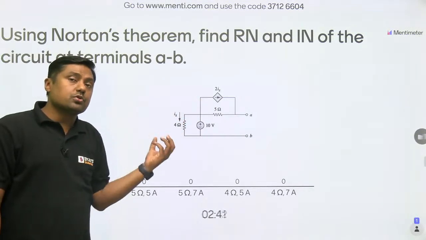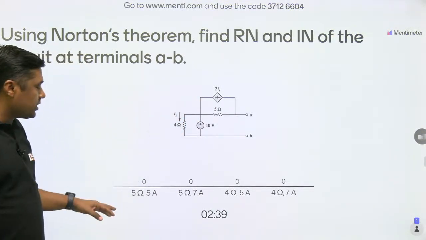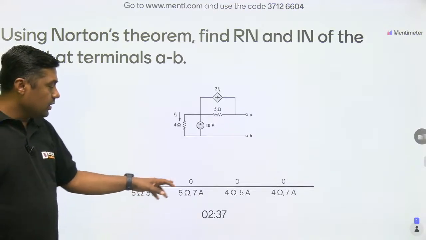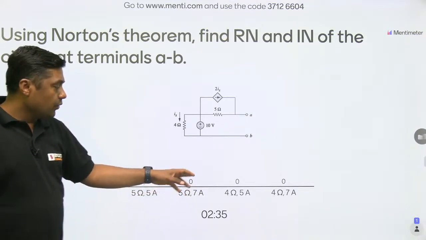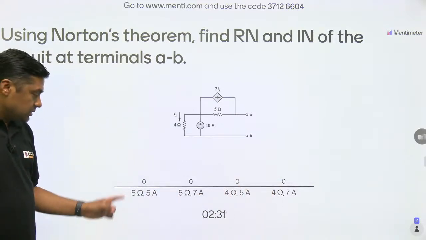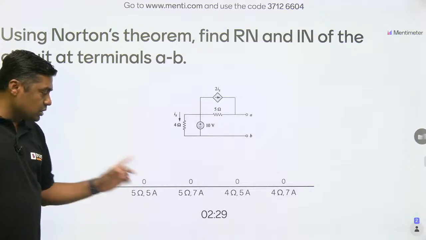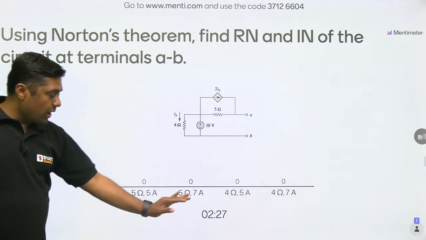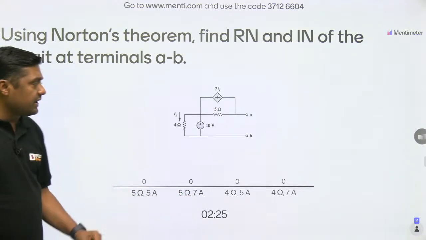Now you can watch this question on your mobile. There are 4 options: 5 ohm 5 ampere, 5 ohm 7 ampere, 4 ohm 5 ampere, 4 ohm 7 ampere. These are the values of the Norton's resistance and the Norton's current, and you have 2 minutes and 30 seconds.